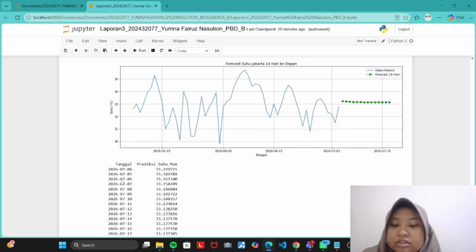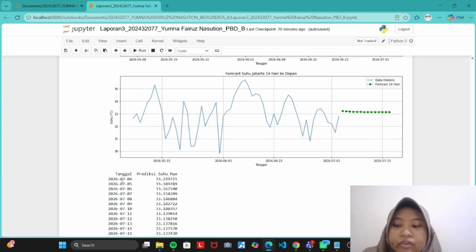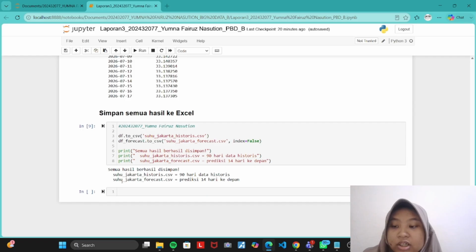After evaluation, I used the ARIMA model to forecast the maximum temperature for the next 14 days. The forecast results were displayed in another graph together with the historical data so that the future trend could be easily observed. Finally, the cleaned historical data was saved into a file called Suhu Jakarta History CSV, while the 14-day forecast was saved into another file called Suhu Jakarta Forecast CSV. Keeping these files separate makes them easier to use for reporting and further analysis.